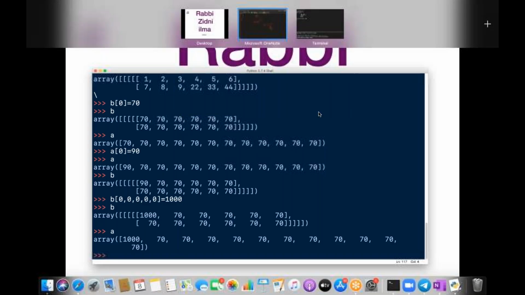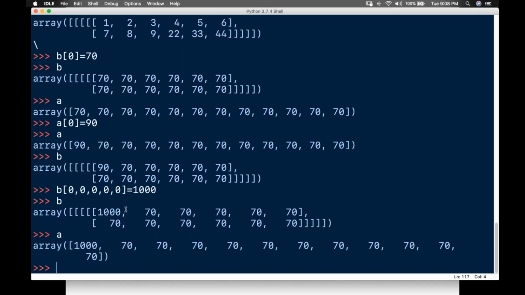Have you got this one, guys? Reshaping: whether it is a copy or a view. What is the conclusion? Is reshape a copy or a view? It is a view. You should know the clear picture of it. If it affects the original array, it is also affecting the already created array.